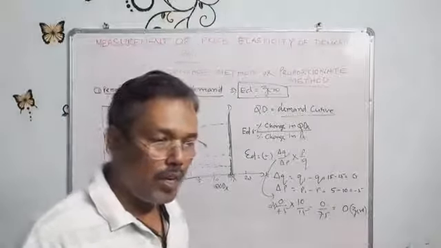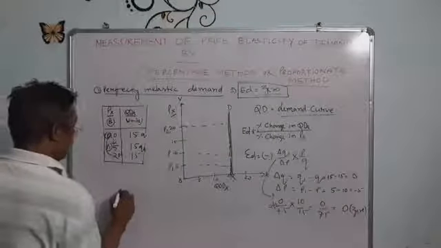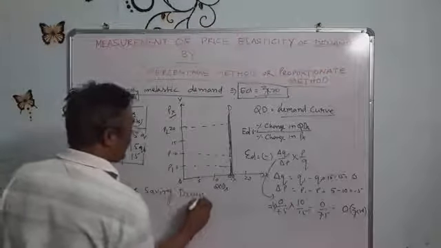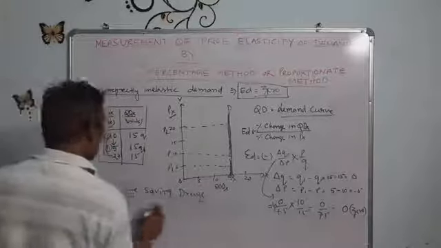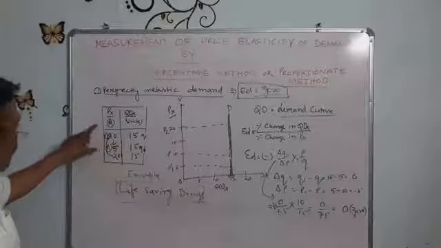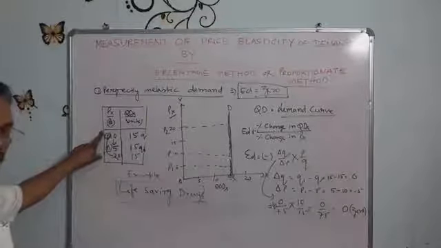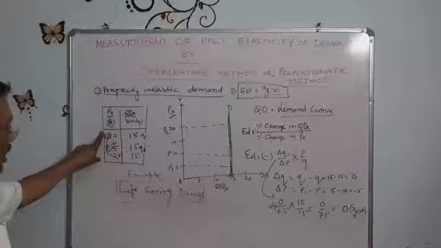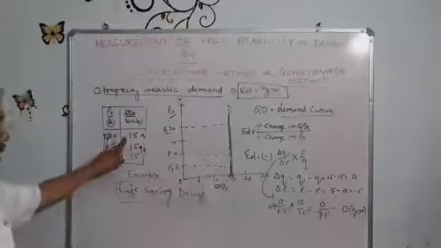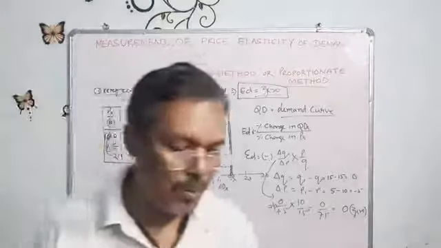The most important example is life-saving drugs. It means to protect your life or to save your life, whatever the price or the cost of that medicine, you will purchase it, neither more nor less. That kind of goods is known as perfectly inelastic demand.